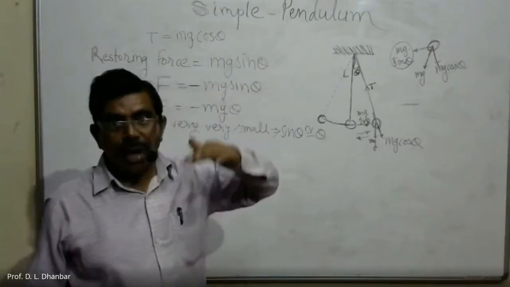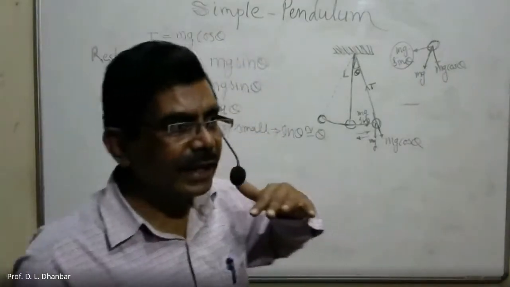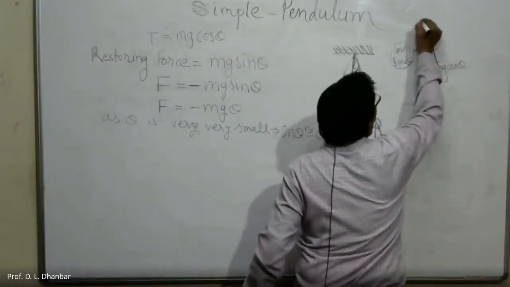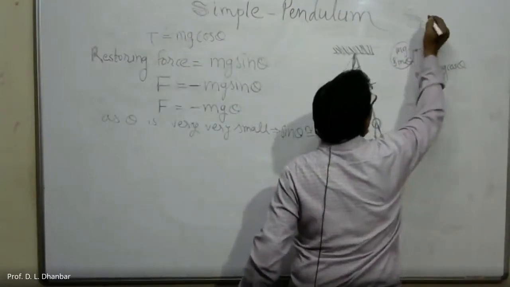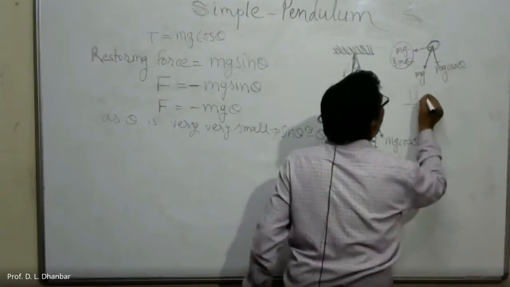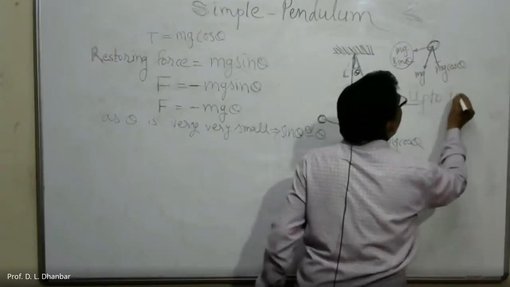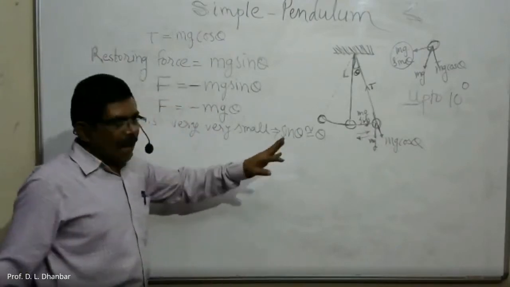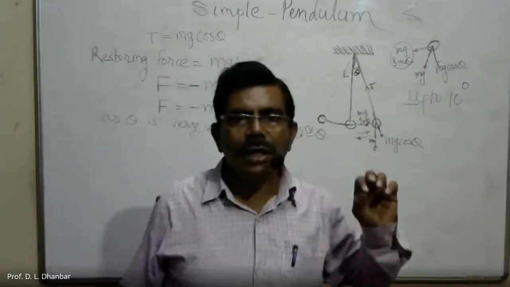If you observe the values of sine theta and theta for angles less than 10 degree, or up to 10 degree, you will find that sine theta and theta are nearly the same.